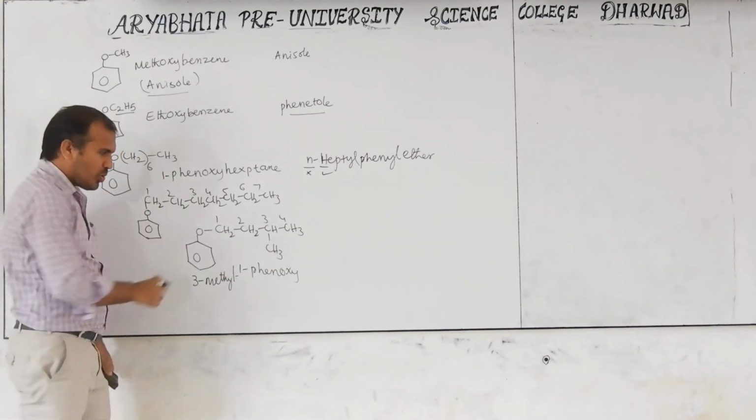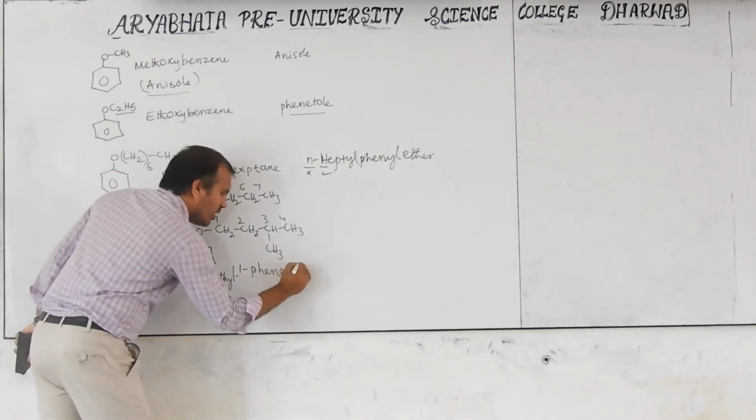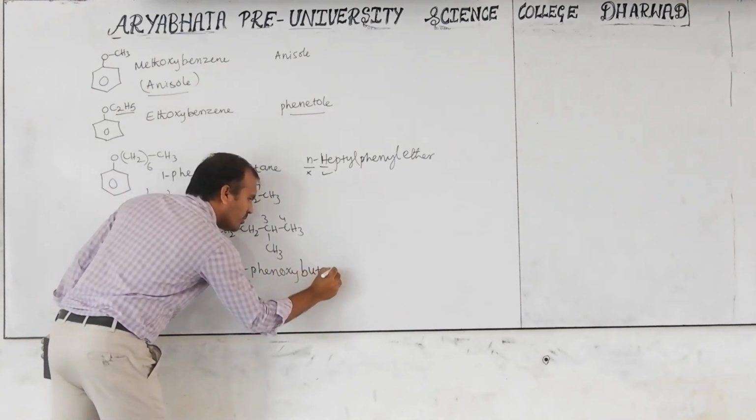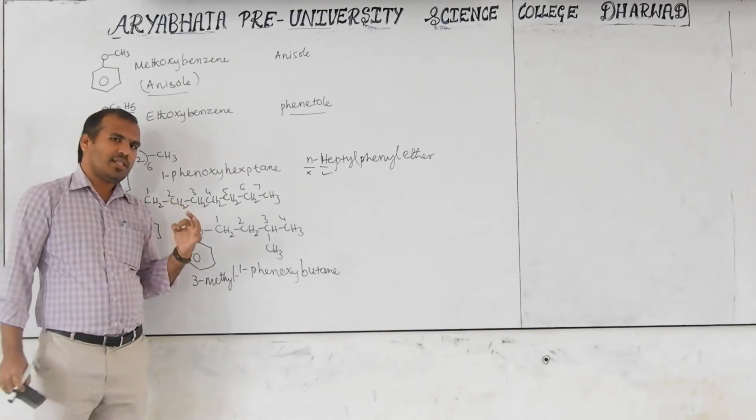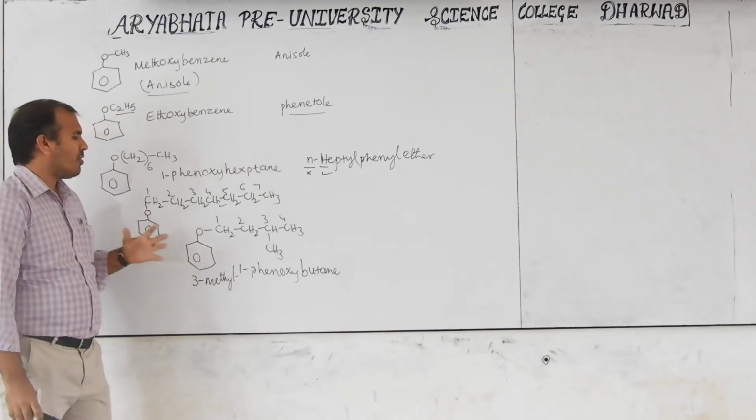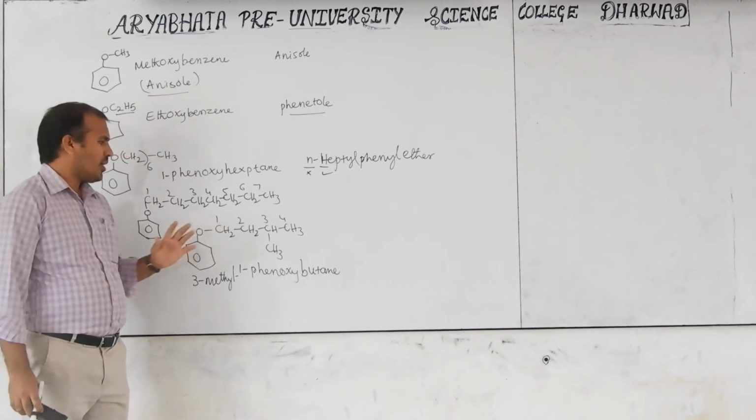1-phenoxy. In total how many carbons are there? 4. It is called butane. So like this, small mistakes happen in examinations. That's why each and everything we have to clearly follow, the rules whichever you studied in the first year.